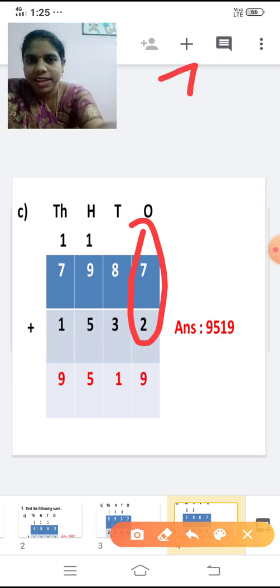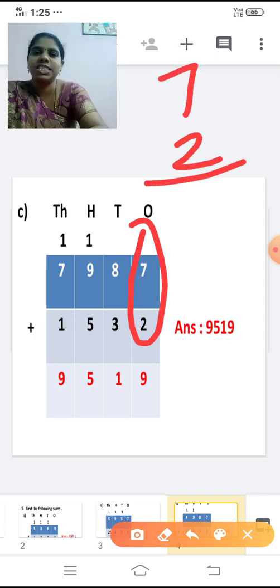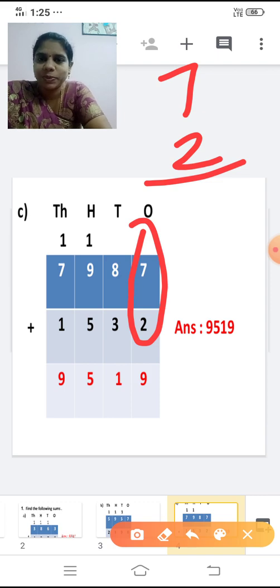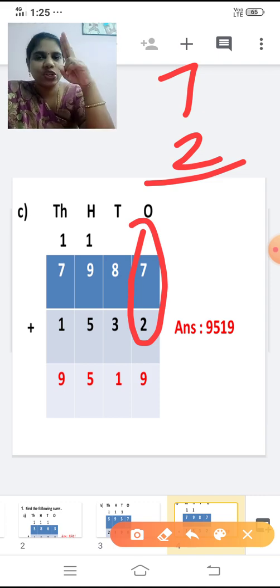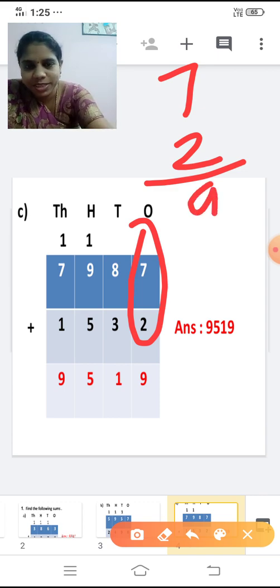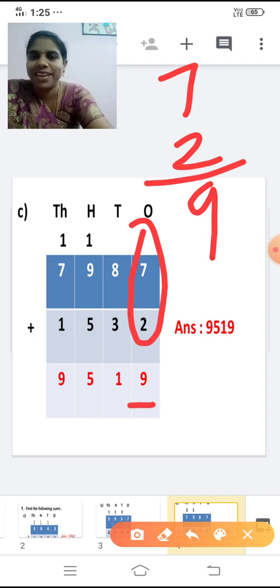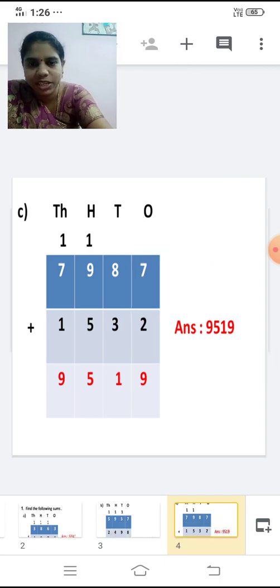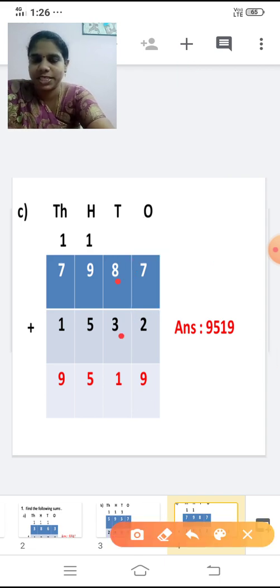We are going to add 7 and 2. And tell me the answer now. Add 7 and 2. Keep 7 in the mind, 2 in the finger. After 7, we are going to add 2 numbers, right? 8, 9. So this is a single digit number. So write 9 directly. So 7 plus 2 is 9. So what we have to do next? There is no carry over. So leave it. Then move on to the tens place now.